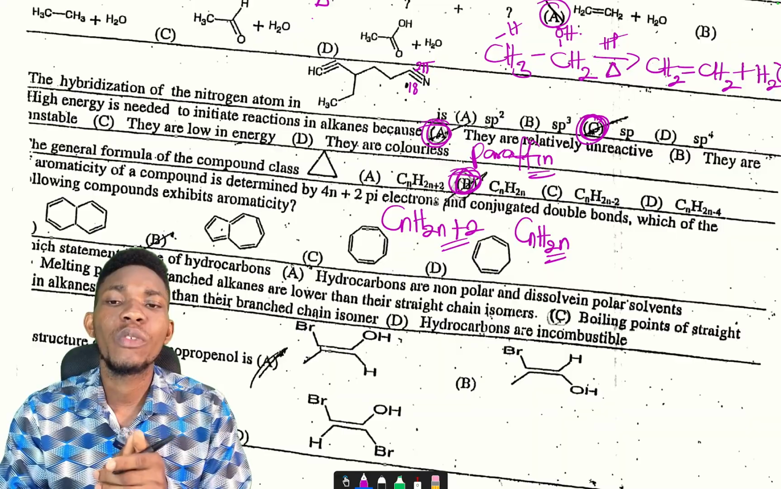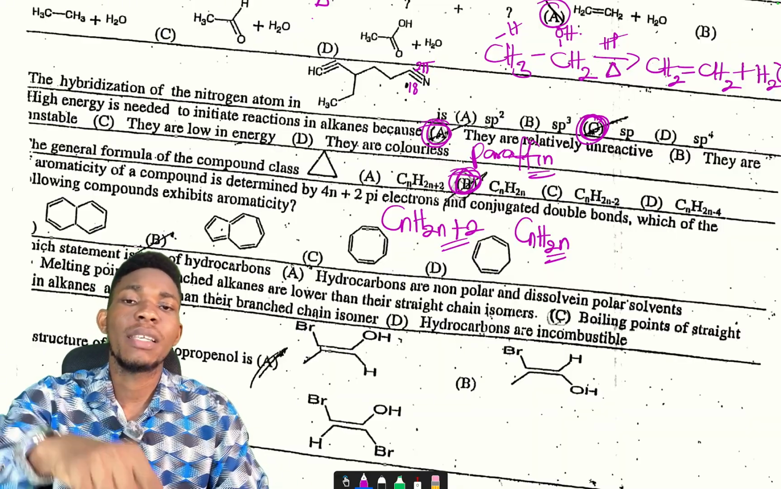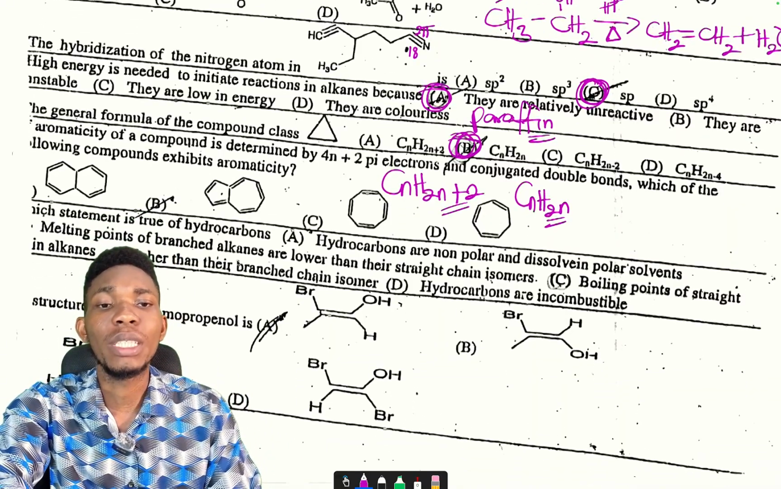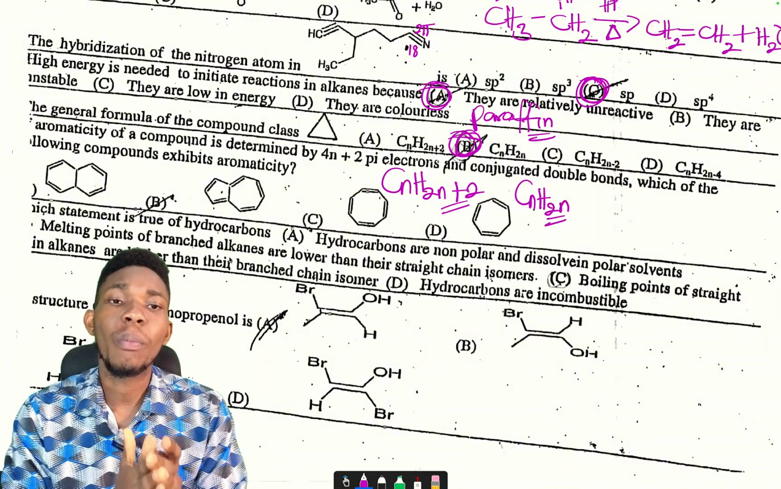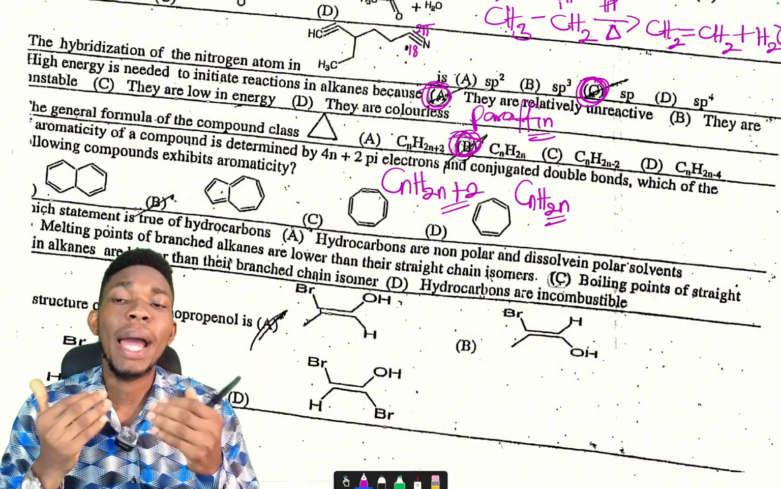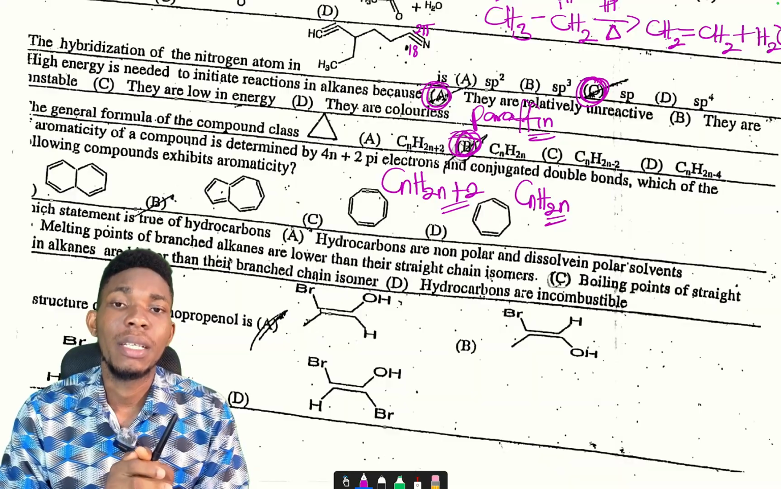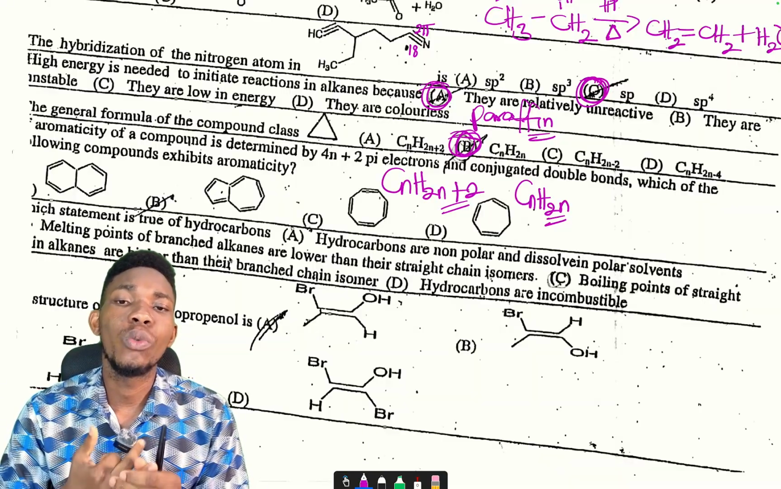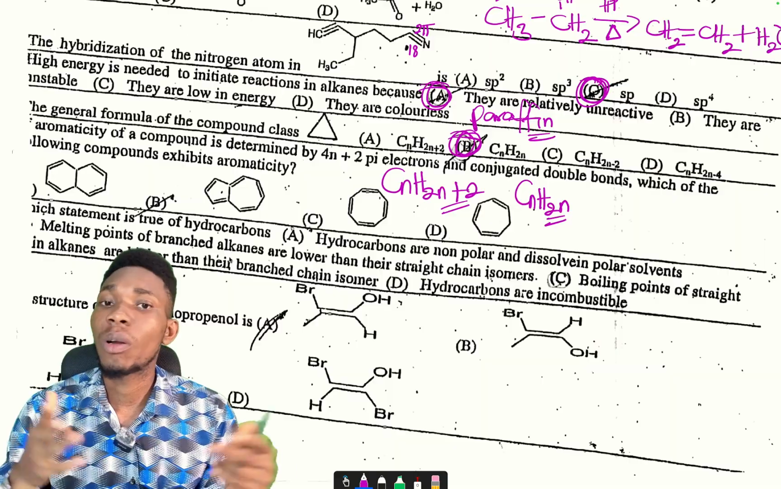The aromaticity of a compound is determined by 4n+2 pi electrons and conjugated double bonds. Which of the following compounds exhibit aromaticity? Now, in the exam, don't expect a structure like this. They are going to write the name of the compound for you. You should be able to determine the name of the compound. Are you getting it? They may give you naphthalene, toluene, different compounds.